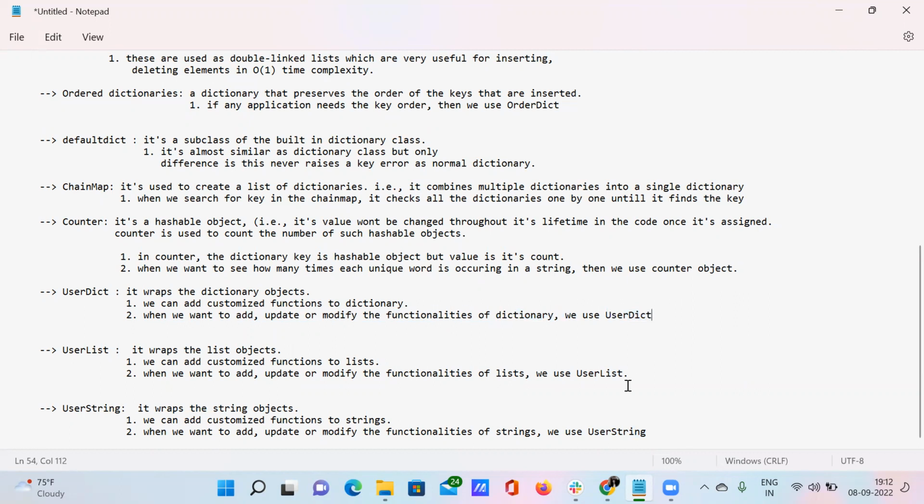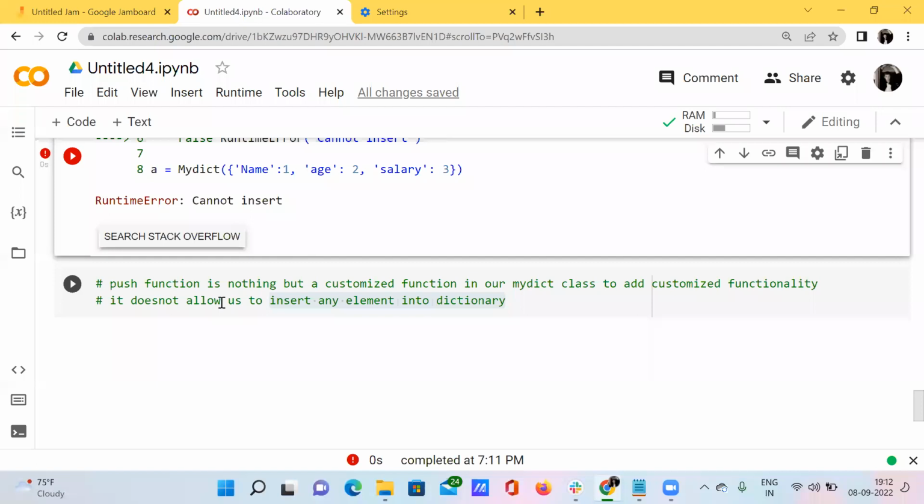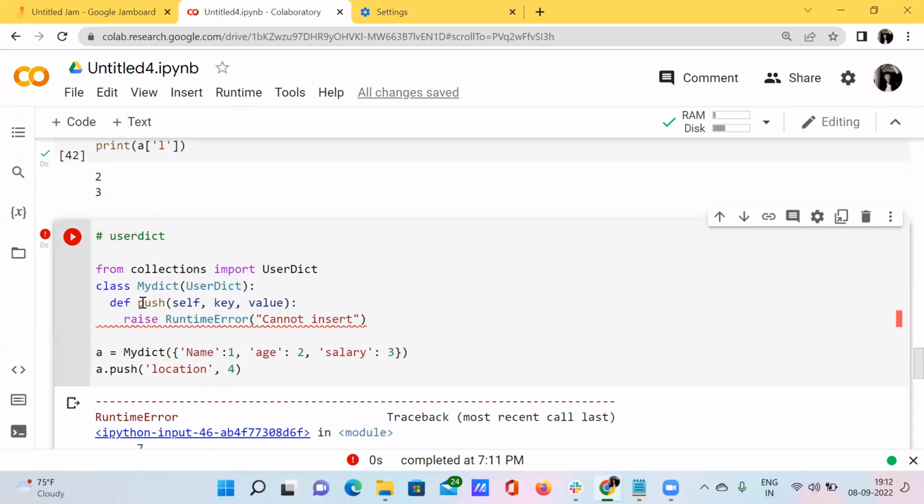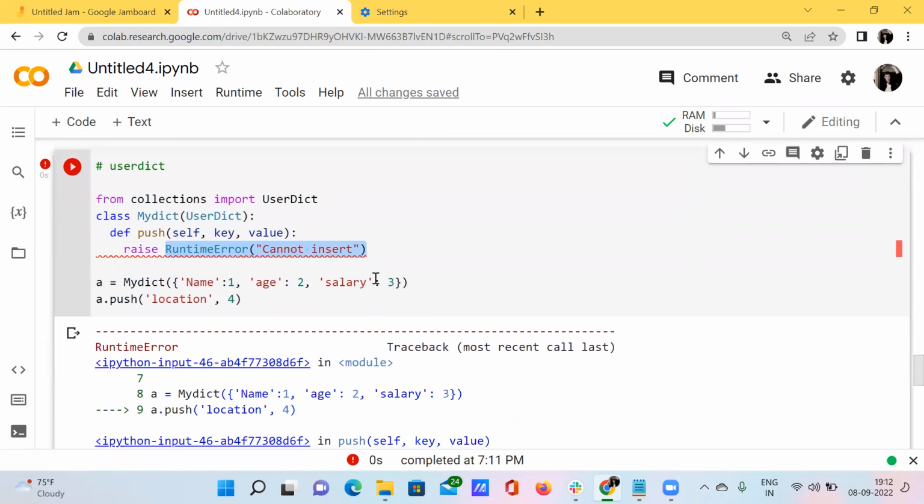And what I have done here is, when I want to insert any kind of elements inside this existing dictionary, I am telling my system to show me an error. What type of error is it? Runtime error. That is, cannot insert. So this will be the use for user dictionary. This will only be applicable for the dictionary kind of data types.